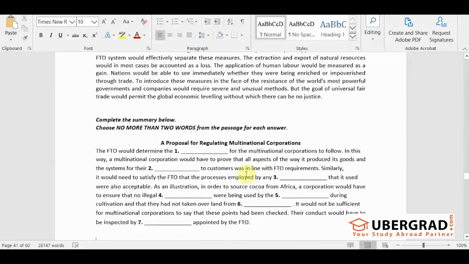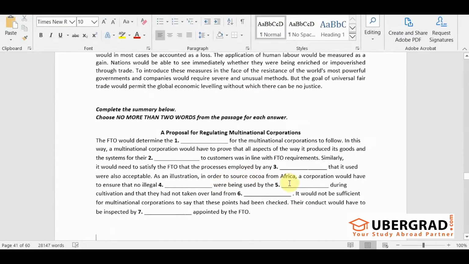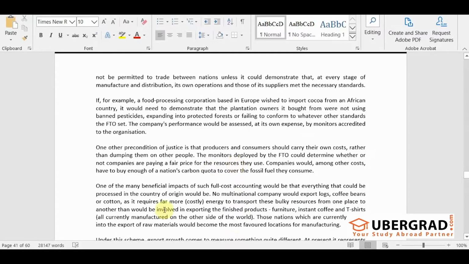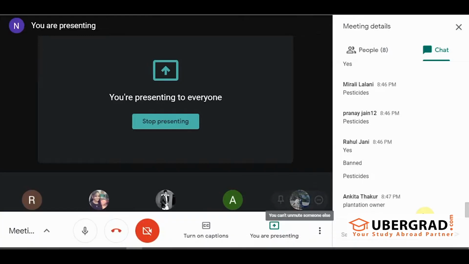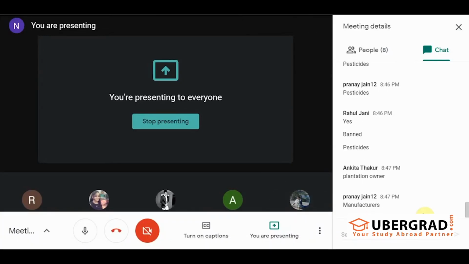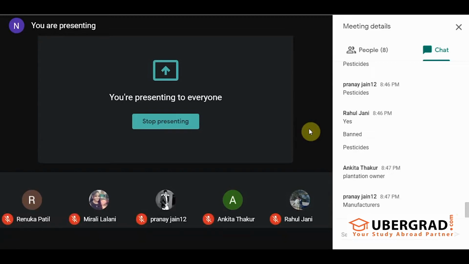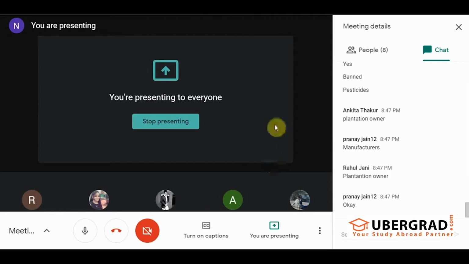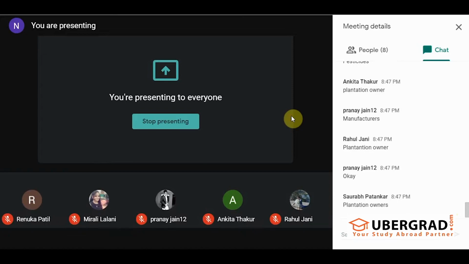Next, by the dash. So who should not use these banned pesticides? The people who are growing cocoa. Who is growing cocoa? No, no. Manufacturers, but yes. Who are the manufacturers of cocoa? Whom are you buying it from? You are buying it from the plantation owners, right? Who should not use the pesticides? The plantation owners should not use the pesticides, right? Good, good.